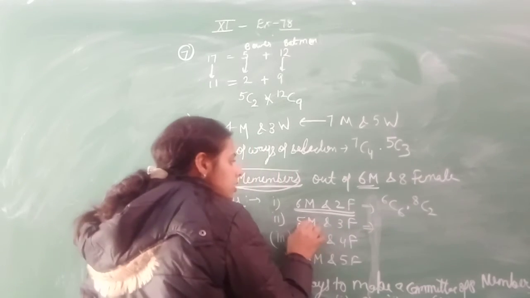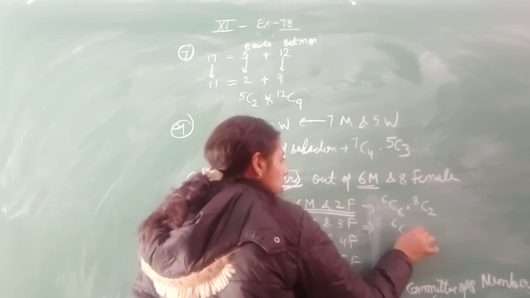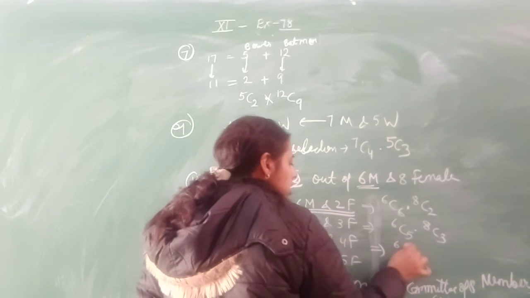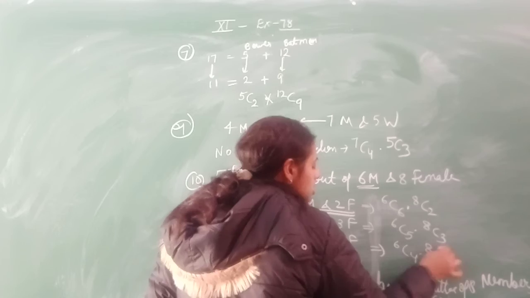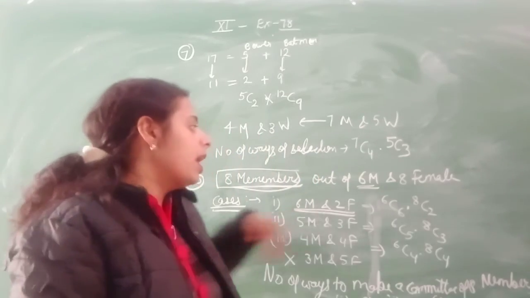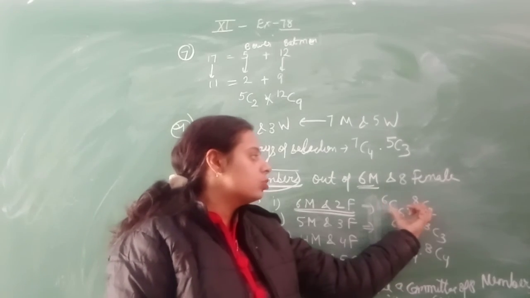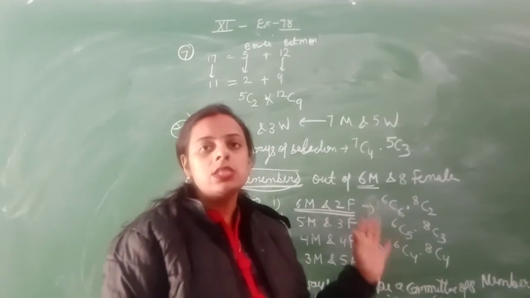Now for case 2, 6C5 and 8C3. For the third case, 6C4 and 8C4. Either this will happen or this will happen or this will happen. So you have to solve this term and just add them.